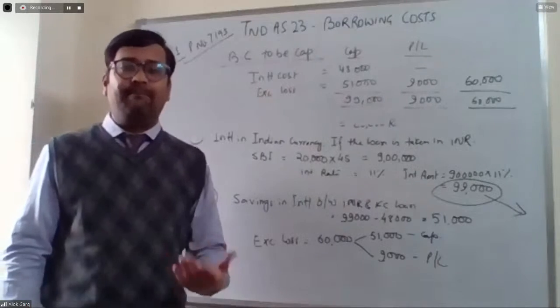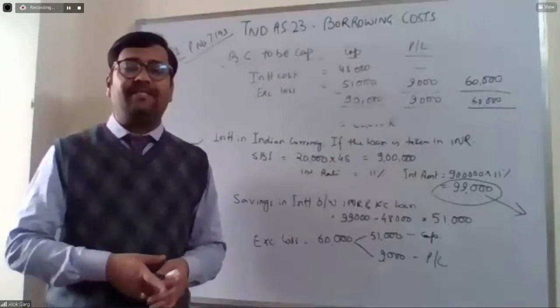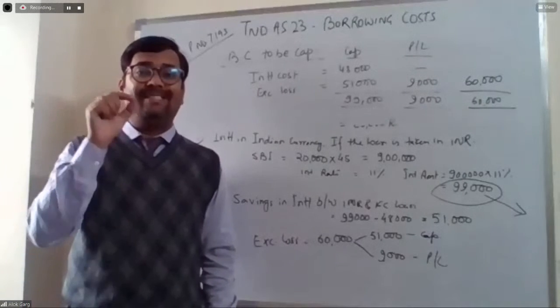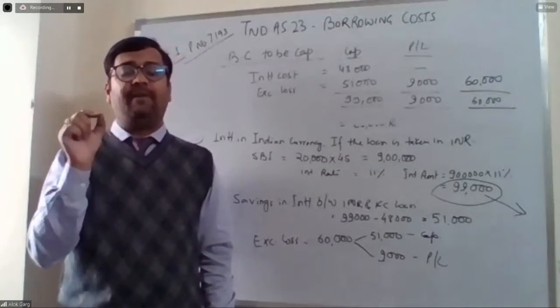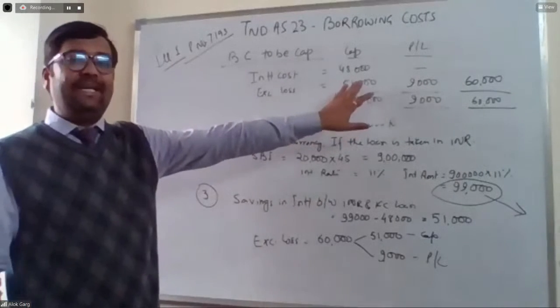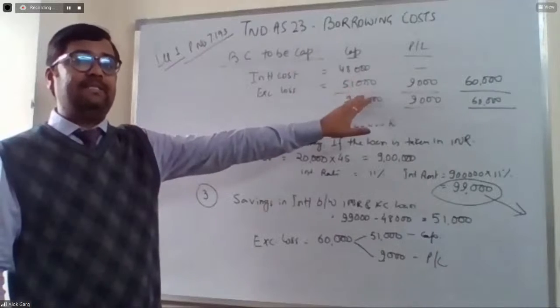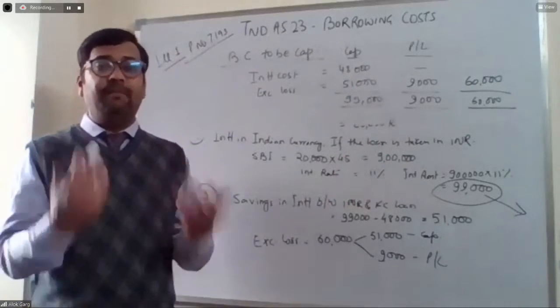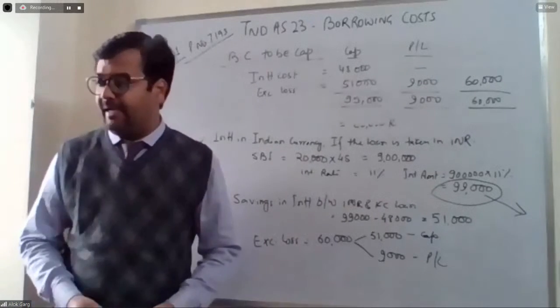For example, in the next year, this 48 again becomes 45. So there is an unrealized gain of 20,000 multiplied by 3, 60,000. In that case, to the extent exchange loss has been capitalized, that is required to be reversed, and the remaining will go to P&L.